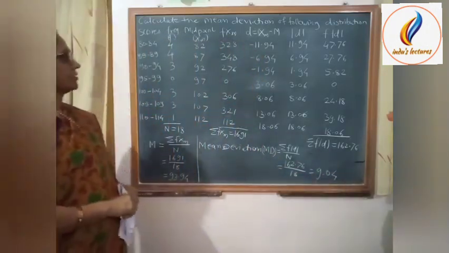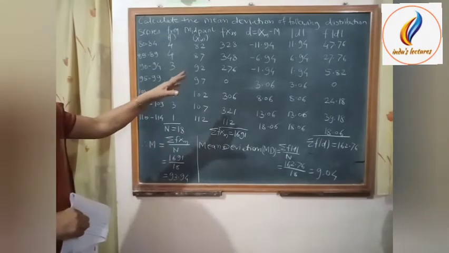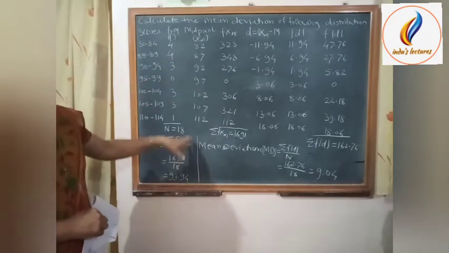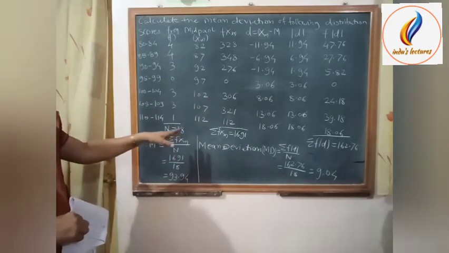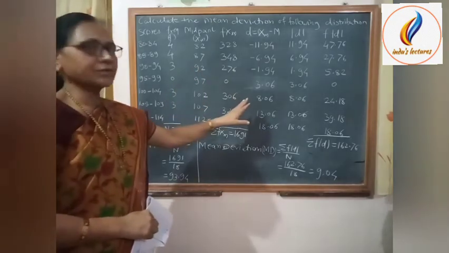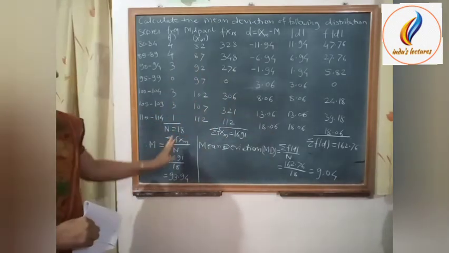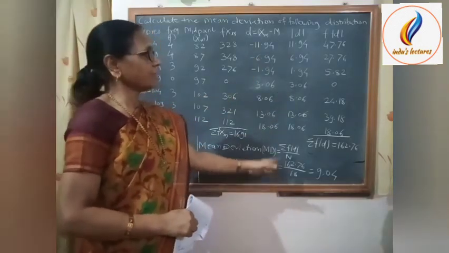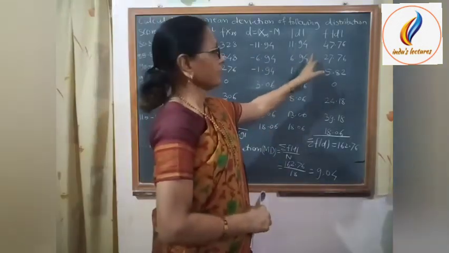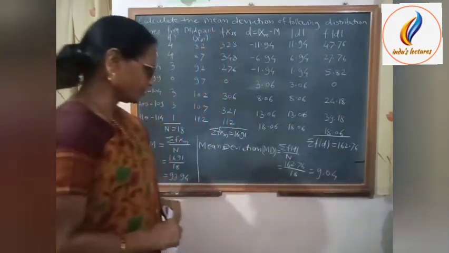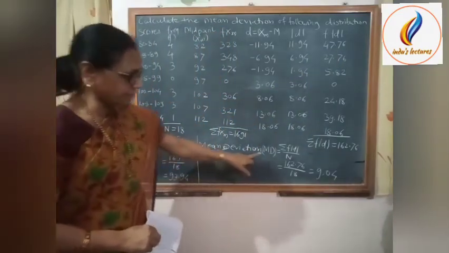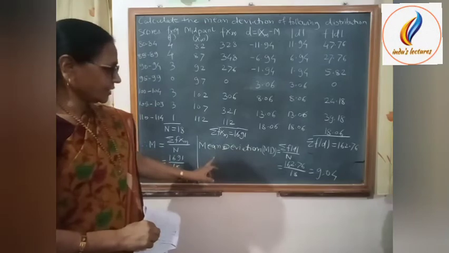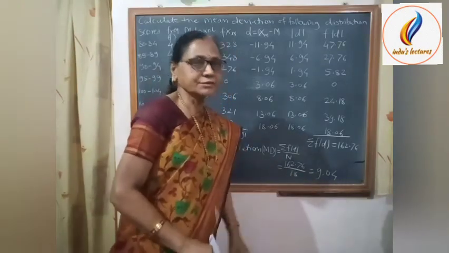For calculating mean deviation, we first find the mean by the midpoint method, then take the deviation of the midpoint from the mean, find their absolute values and the product of frequency into absolute value, and calculate the mean deviation by this formula. We get mean deviation equal to 9.04.